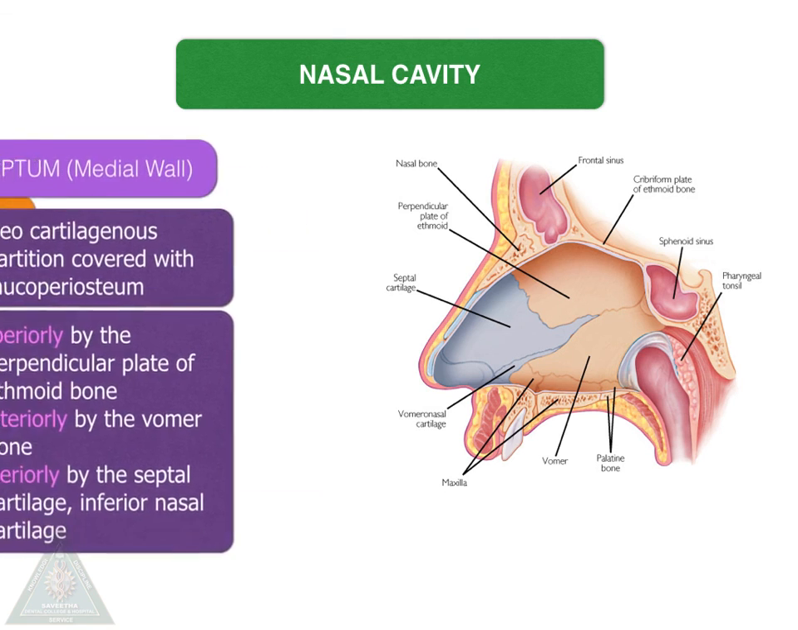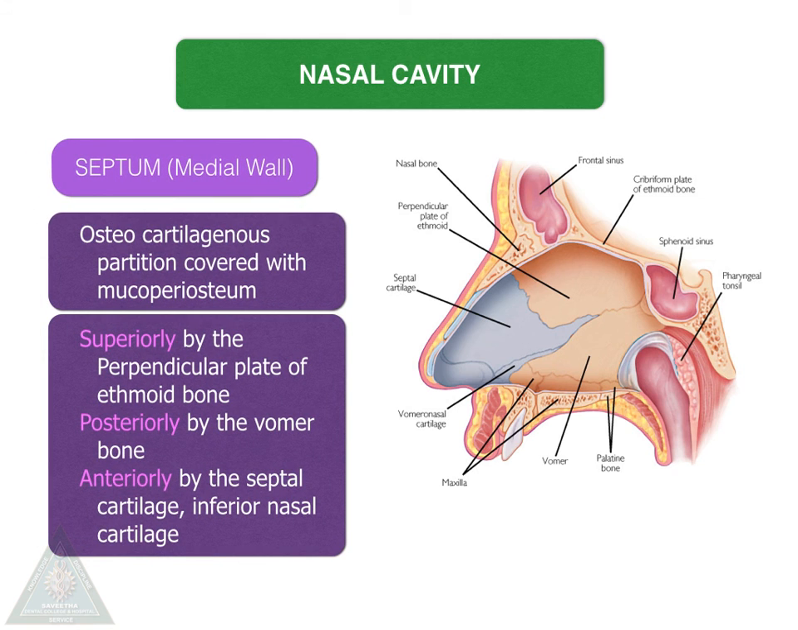Moving on to the medial wall, the nasal septum is an osteocartilaginous partition covered by mucoperiosteum, which separates the nasal cavity into the right and left halves. It is formed by the perpendicular plate of the ethmoid bone superiorly, behind by the vomer bone, and anteriorly by the septal cartilage and the inferior nasal cartilages.